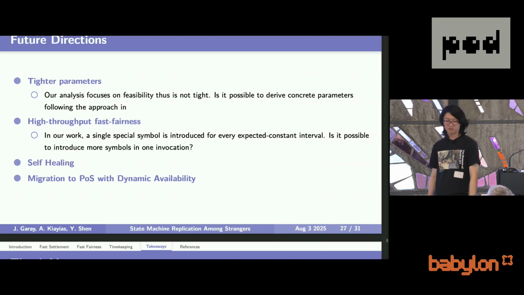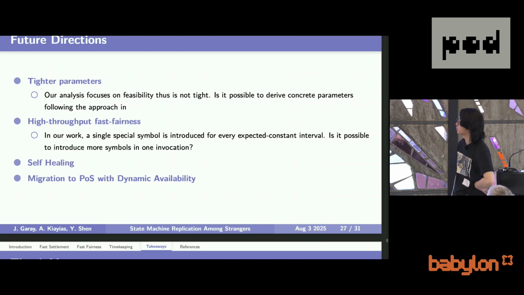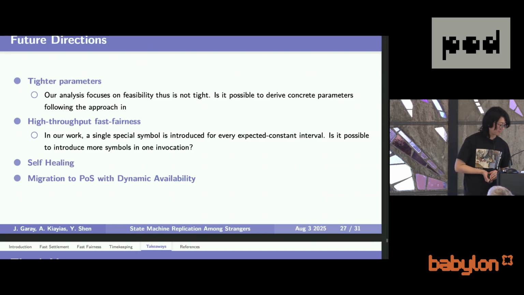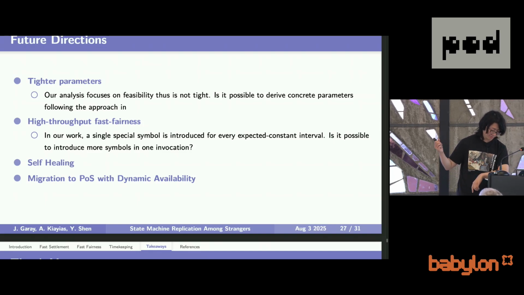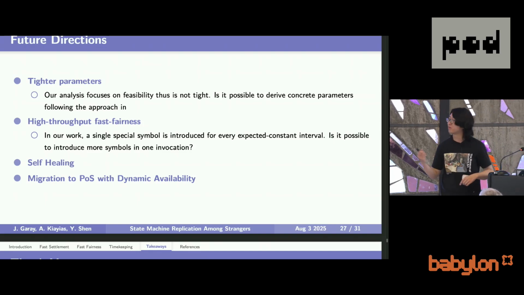Also, it's very interesting to see how self-healing in Bitcoin can also apply to this setting. And the last question is obviously if this framework has any implications on proof of stake with dynamic availability. Yeah, and that's it. That's my talk. Thanks.